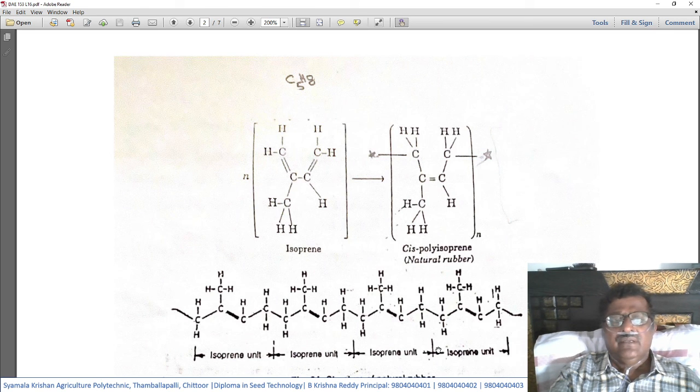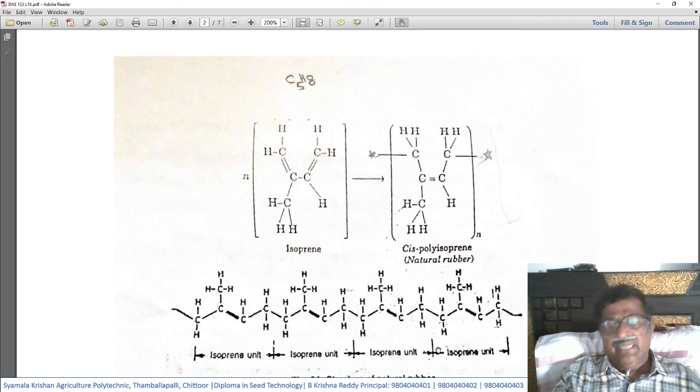Here, the carbon atoms which are joined by two bonds will become one bond, and this carbon atom joins with the hydrogen of another atom, as shown here. You can see one isoprene unit connecting to another isoprene unit, and this in turn connected to another isoprene unit.